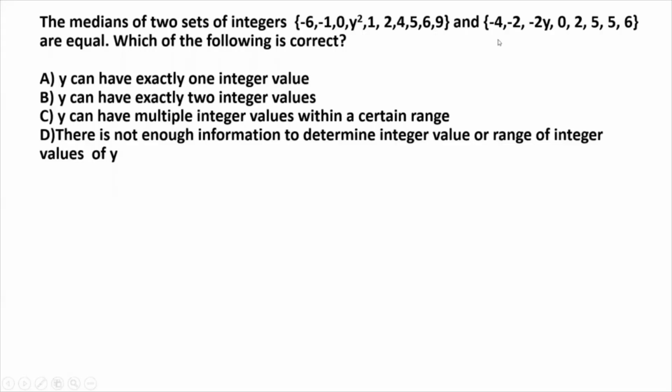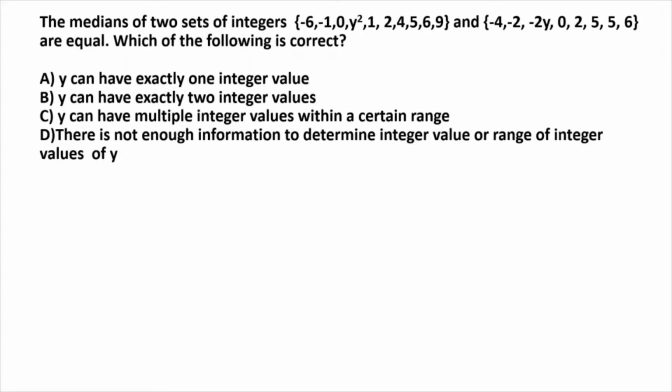The medians of two sets of integers, and these sets are given, are equal. So which of the following is correct? Given that the medians of the two sets of integers are equal, we have to determine which of the following choices would be correct. And there are 4 choices given.